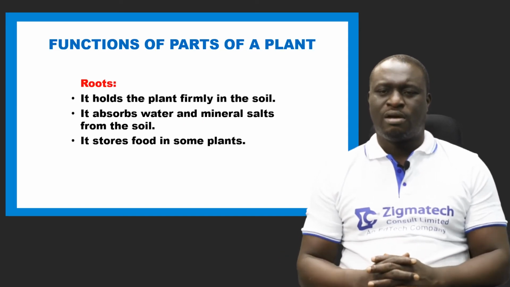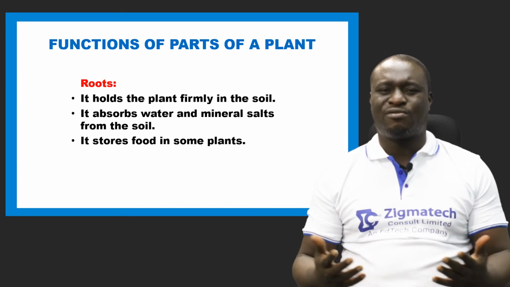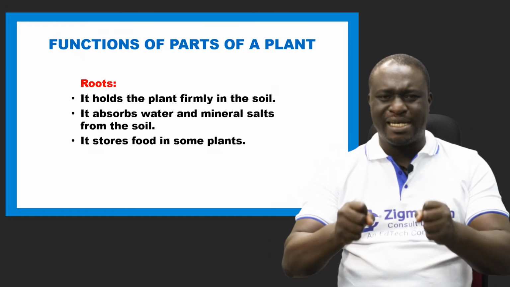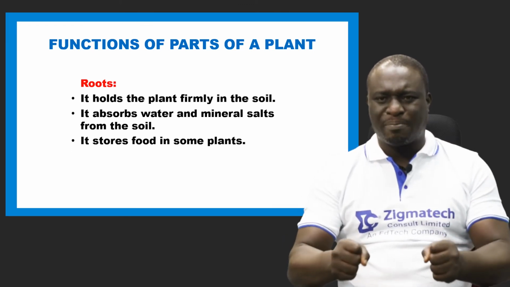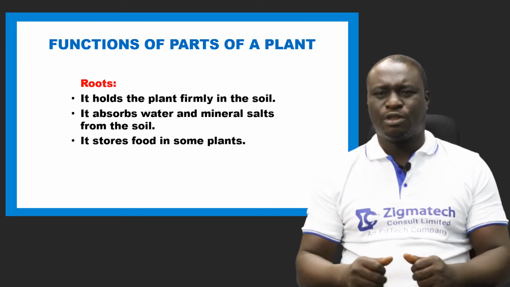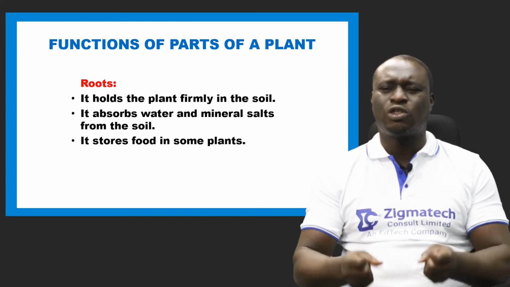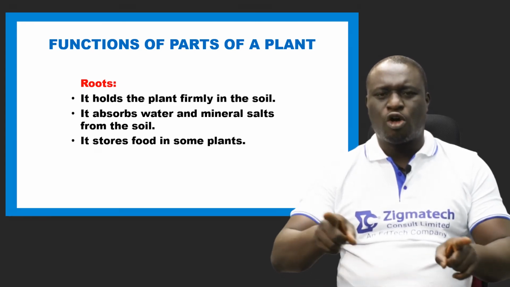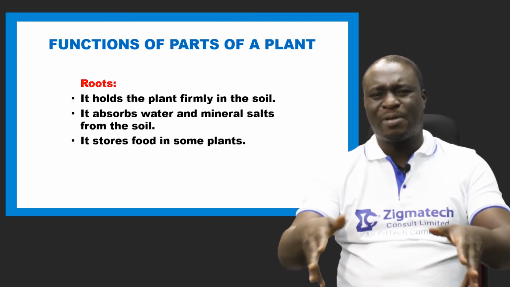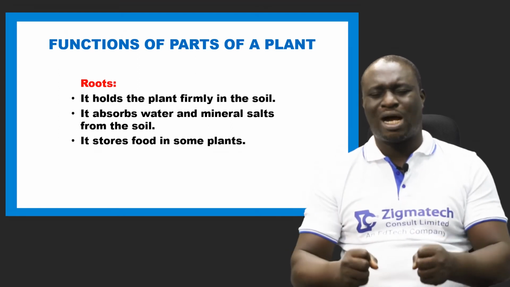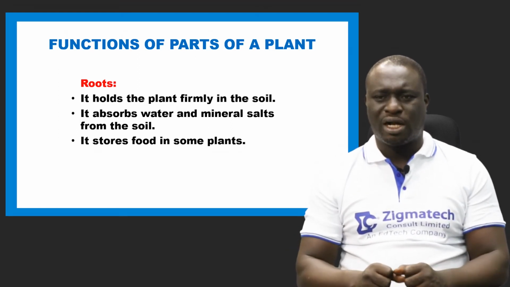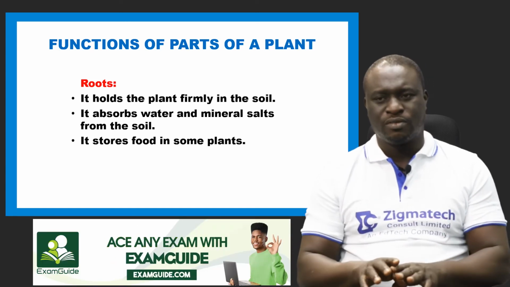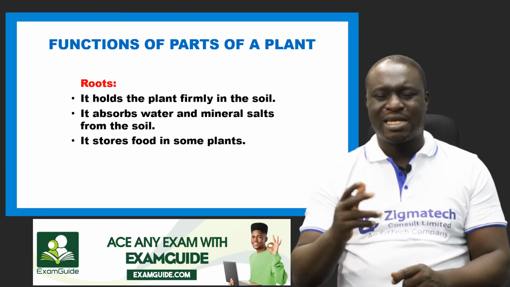Now, the roots carry out several functions, but let's look at just these 3. 1, it holds the plant firmly in the soil. Number 2 is that it absorbs water and mineral salts from the soil. The root has what we call root hairs, and these root hairs penetrate deep into the soil to absorb water and mineral salt. Number 3, the root also stores food in some plants, like we have the yam plant.